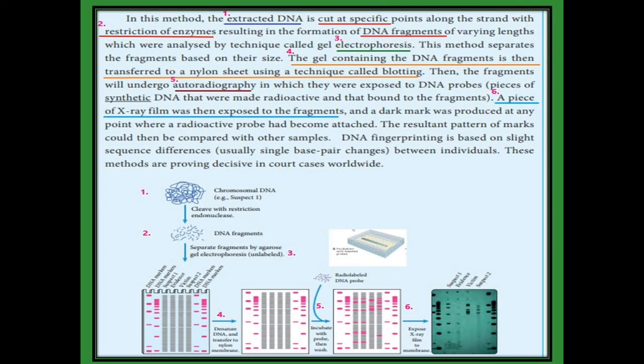The DNA fingerprint is based on the sequence difference. How do they measure the sequence difference? By single base pair changes. Only by the single base pair changes does it indicate the difference between the DNAs, and which DNA is the correct one. So which DNA is correct is based on the single base pair changes. It is specific for each and every human being.